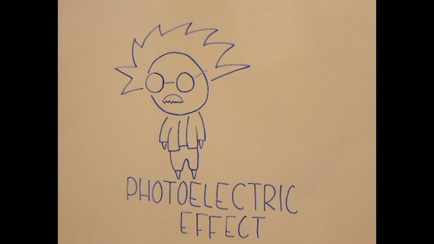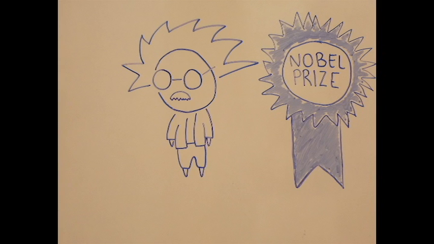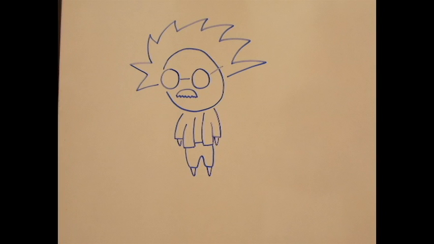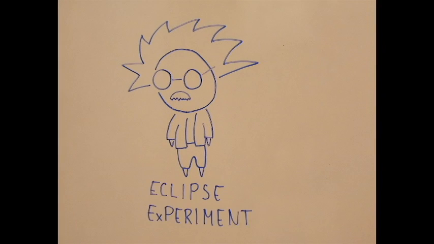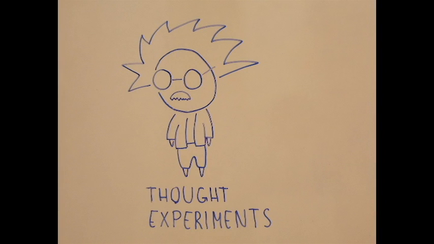The photoelectric effect, explained by Einstein, is one of the most convincing pieces of evidence of the existence of photons. In 1921, he received a Nobel Prize for explaining the photoelectric effect. Einstein was never known for experiments regarding the atomic theory. In fact, his eclipse experiment was one of the only physical experiments he did. Everything else was mostly thought experiments, or other scientists testing Einstein's theories. As for chemistry, he had no major thought experiments.